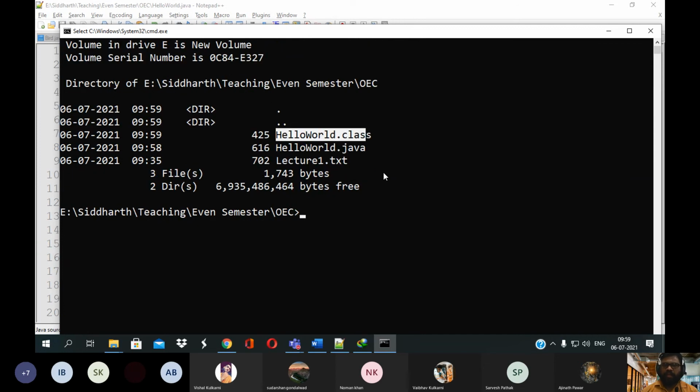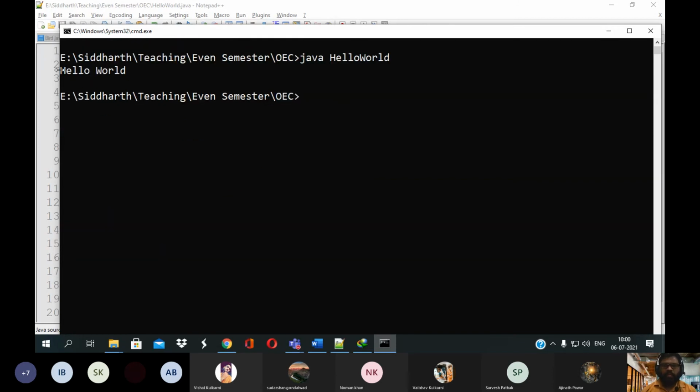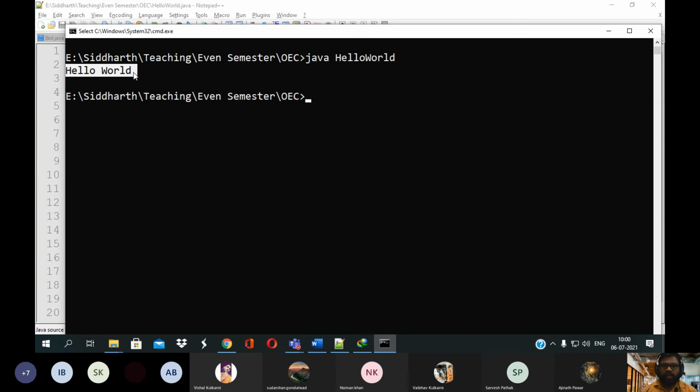That bytecode can be used by your Java interpreter to translate your program into machine code. Here the HelloWorld.class file has been generated. Now for execution, you write java, then the main class name HelloWorld, and you will get the output hello world.